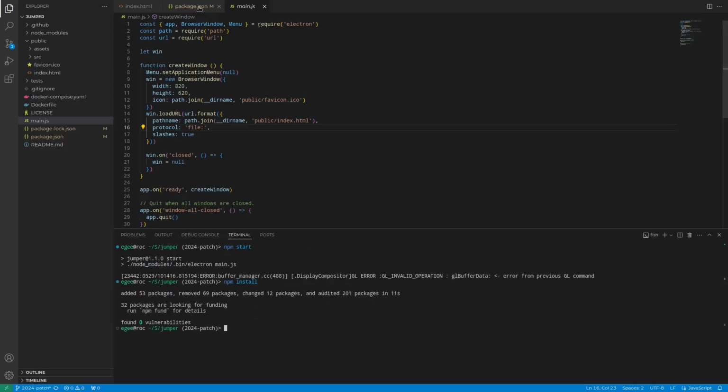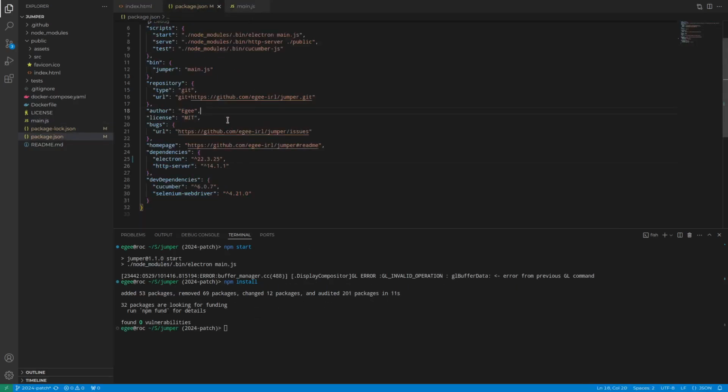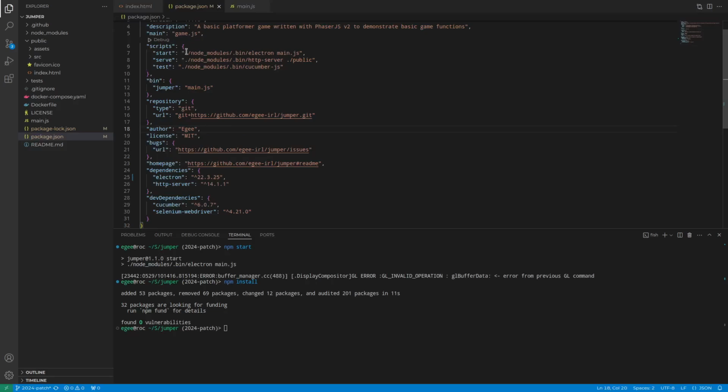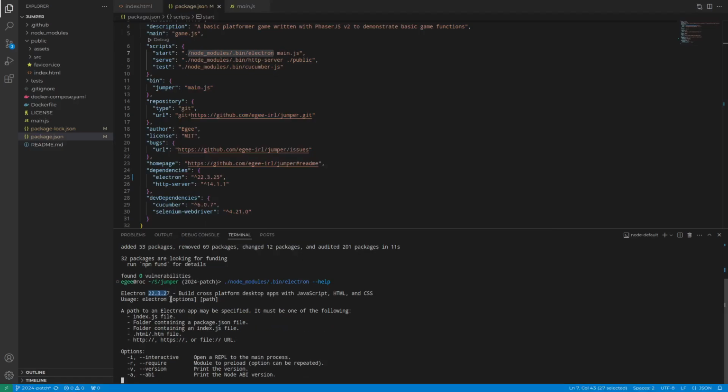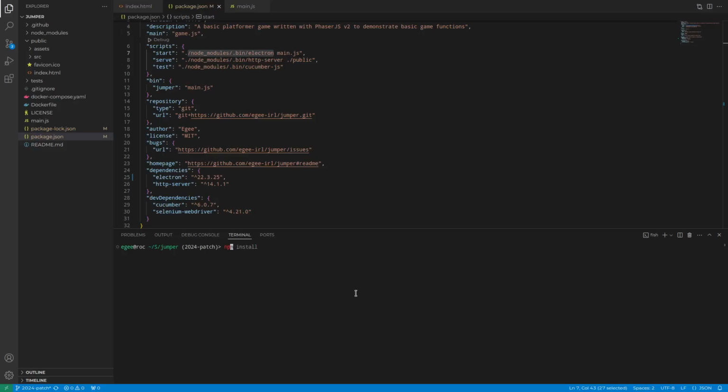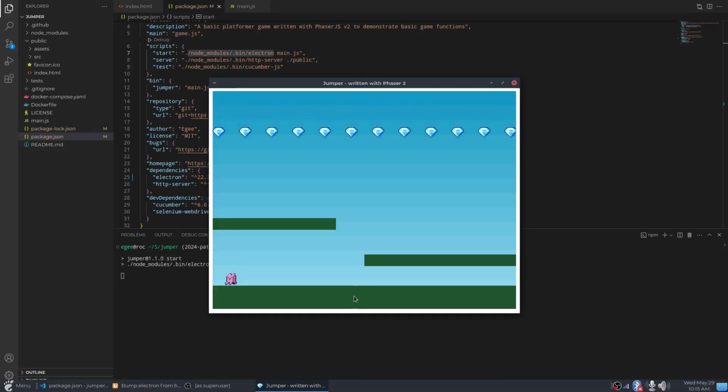All right, it says it's installed, but I still don't believe it. I haven't tested it, but we're gonna test it. I'm gonna grab Electron right here. We're gonna do help and see what it does. There it is, Electron 22.3. But now we're gonna run npm start and watch it blow up. No way! Wow, that is a lot of version jumps, and this somehow still works.